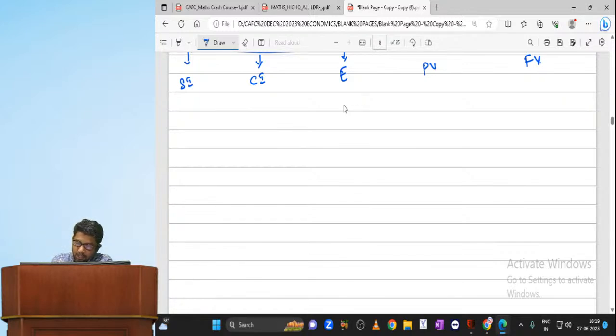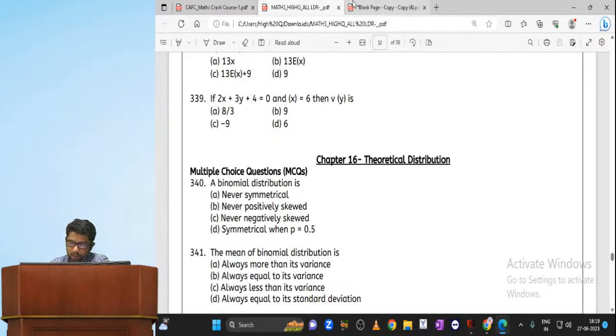And in simple interest, what is the formula for simple interest, my dear? It is PRT by 100. You are not supposed to use any formula; you can use a calculator. For example, principal is 10,000 rupees, rate of interest 10%, for 3 years. If I have to calculate simple interest, simply what you'll do is 10,000 into 10% into 3. Rather than using the formulas, directly you do it. Now, let me solve a few questions.